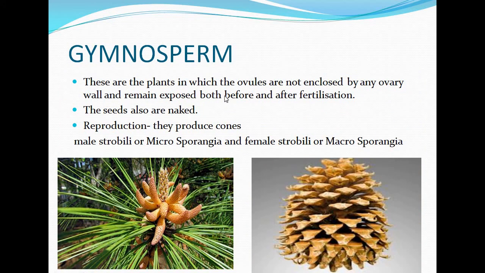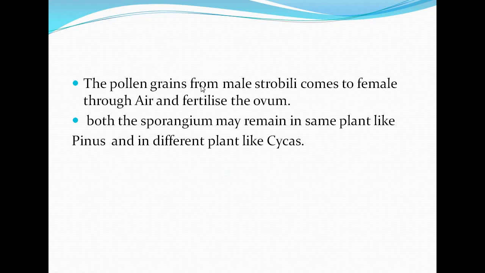Gymnosperms. These are plants in which the ovules are not enclosed by any ovary wall and remain exposed both before and after fertilization. The seeds are also naked. They reproduce by forming cones. You can see here this is the male cone or male sporangia, that is called microsporangia, and this is the female cone called macrosporangia. The pollen grains from male strobili come to the female through air and fertilize the ovum. Both the sporangia may remain in the same plant, which is seen in pinus, and in different plants like cycas.